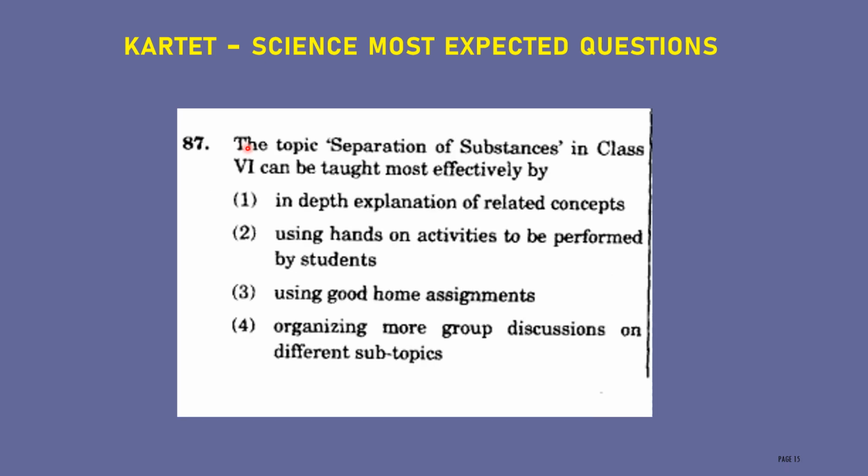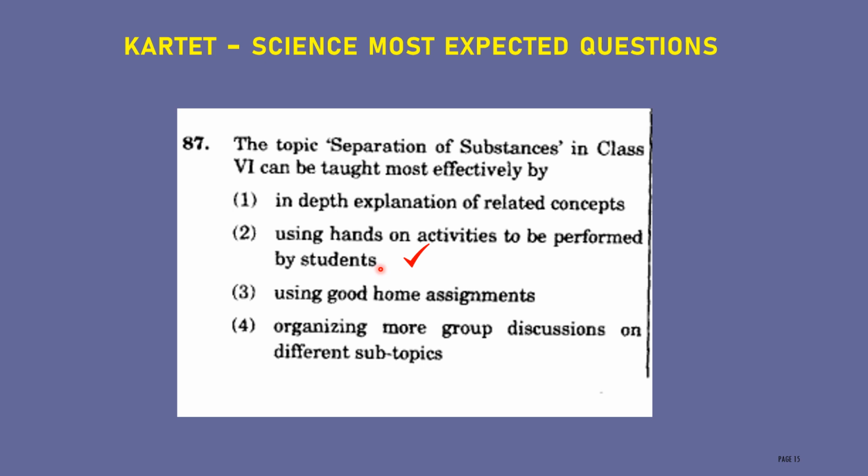The topic separation of substances in class 6 can be taught most effectively by option 1, in-depth explanation of related concept. Option 2, using hands-on activities to be performed by students. Option 3, using good home assignment. Option 4, organizing more group discussion on different subtopics. The correct answer for this question is using hands-on activity to be performed by the students.